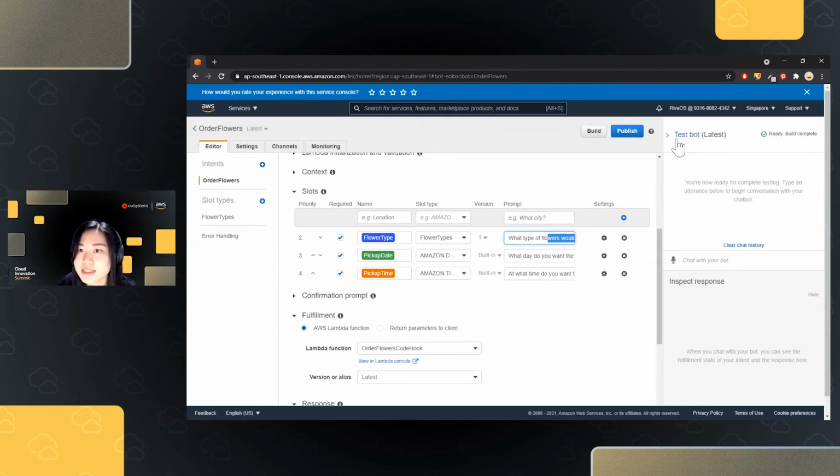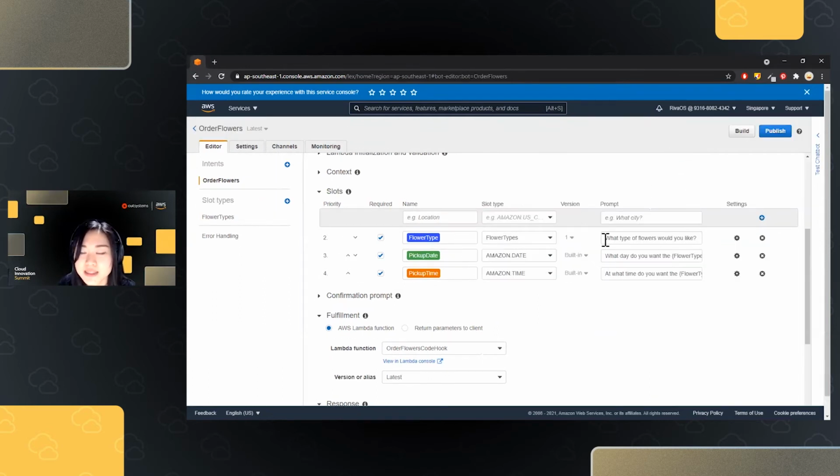So in this case, our chatbot is already asking some questions. What type of flowers would you like? And this would be saved into our flower type. What day do you want the flower type to be picked up? And that would be saved into our pickup date. And at what time do you want the flower type to be picked up? And that would be our pickup time. So you could see that you could add more and more slots here if you want to. I'm going to stick with what we have currently.